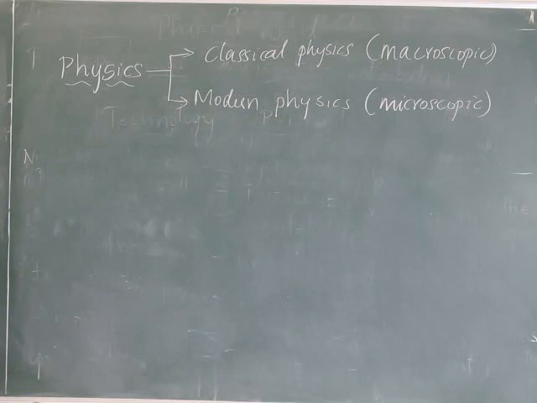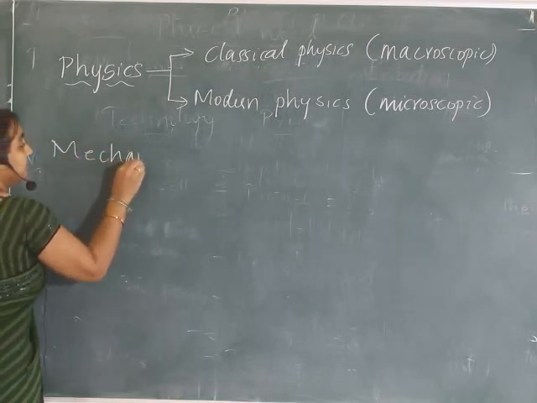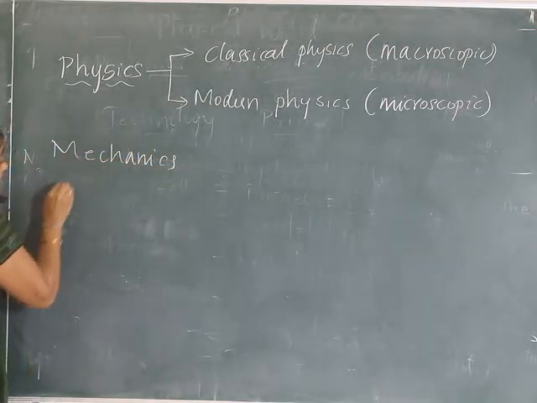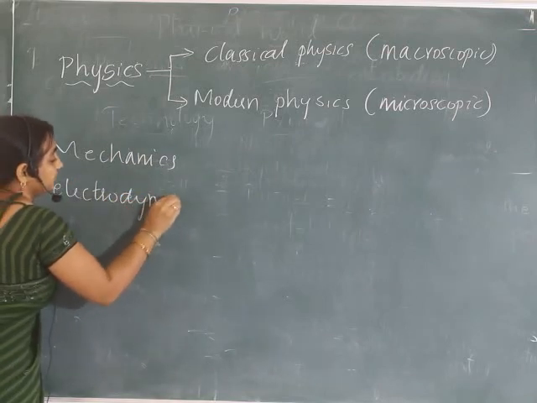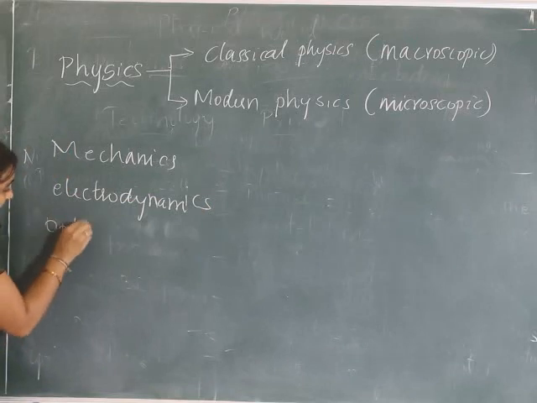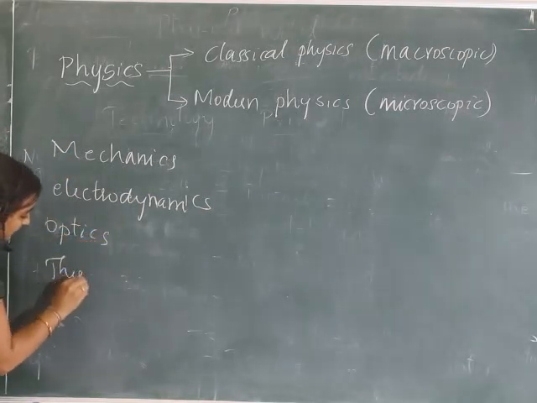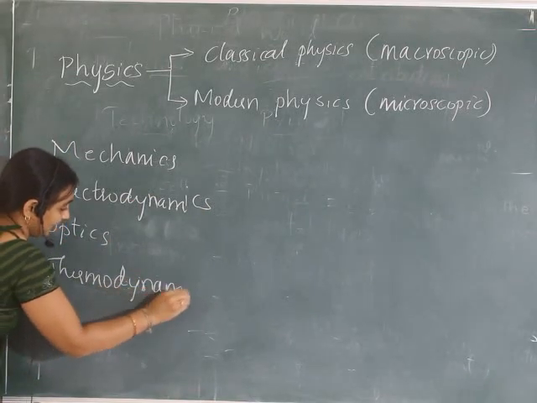One example for classical physics, concepts involved under classical physics are mechanics, electrodynamics, optics, thermodynamics, etc.